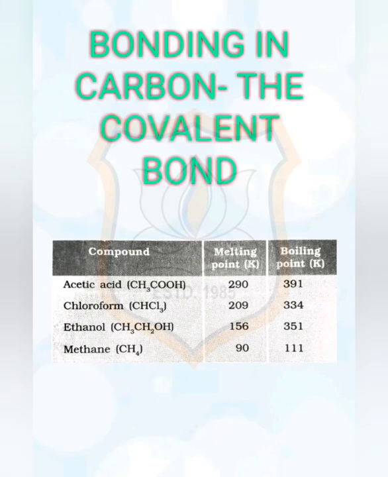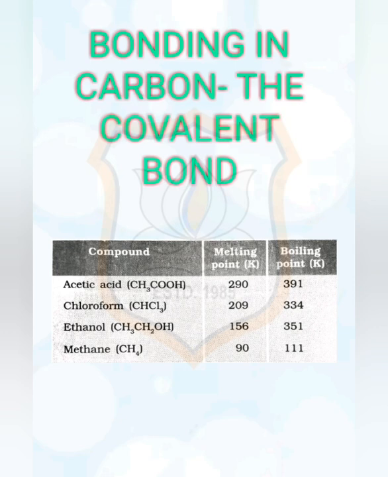Most carbon compounds are poor conductors of electricity, as we have seen in chapter 2. Now, let us discuss this table in which melting points and boiling points of some compounds of carbon are given. We find that these compounds have low melting and boiling points as compared to the ionic compounds from chapter number 3, metals.